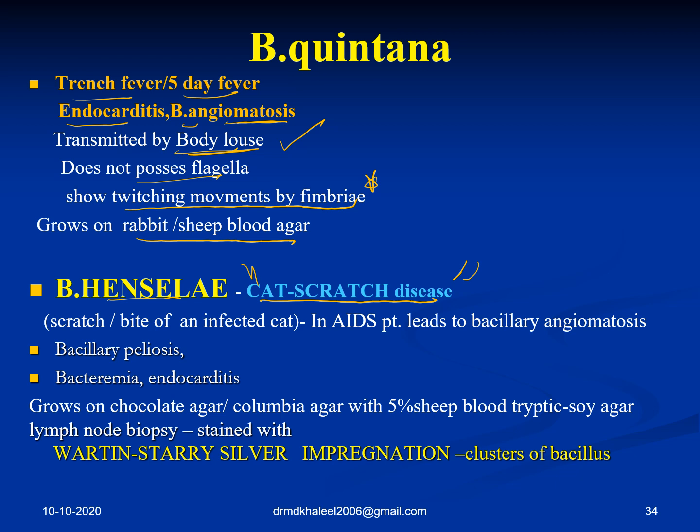Bartonella henselae causes cat scratch disease, very important. Don't get confused with cat bite fever, which is caused by Pasteurella multocida. This is cat scratch disease, and especially in AIDS patients, it can also cause bacillary angiomatosis and bacillary peliosis. It also causes bacteremia and endocarditis. So almost all Bartonella cause endocarditis. The special stain used to stain this organism is Warthin-Starry silver stain, where they look like clusters of bacilli. Warthin-Starry silver stain is also used for Helicobacter pylori.